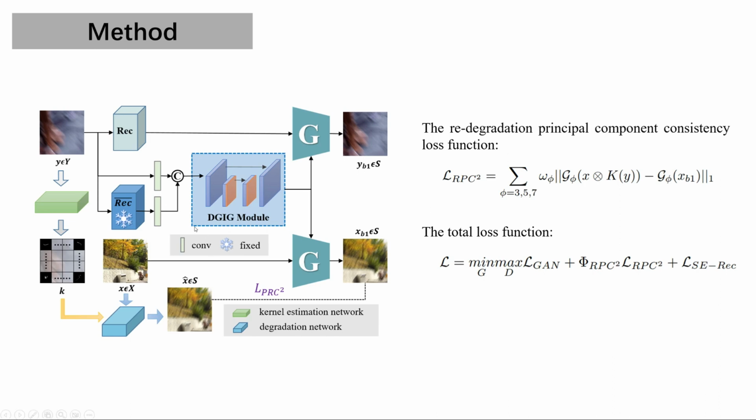We use the kernel estimation network to estimate the blur kernel of the blurry image, and then utilize this kernel to further reblur the sharp image. Subsequently, we maintain the principal component consistency between the sharp image and the synthesized blurred image by introducing the L1 norm loss. Finally, we obtain the total loss function.